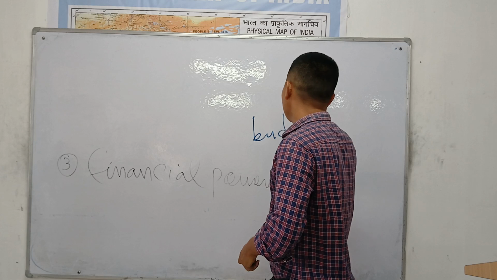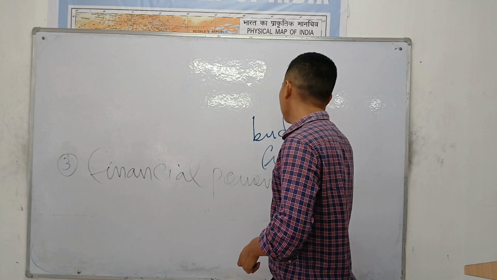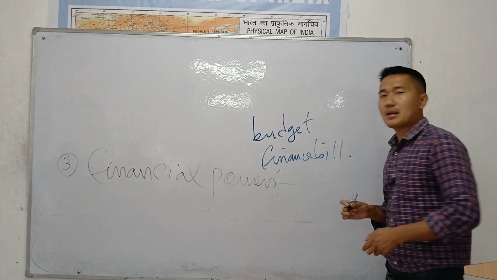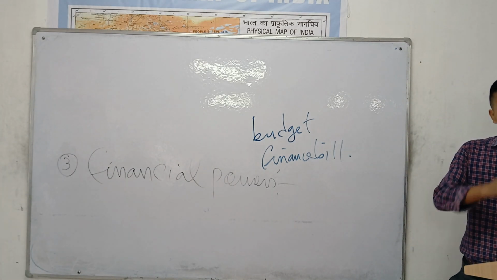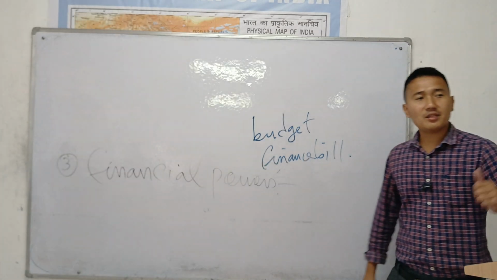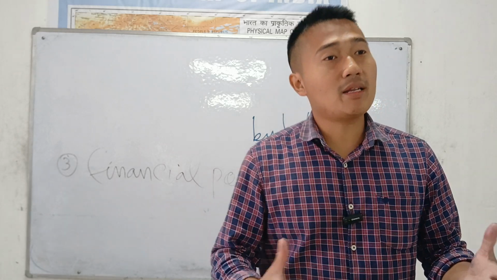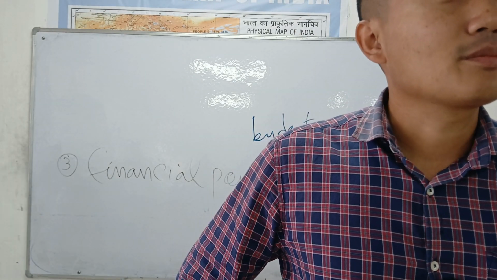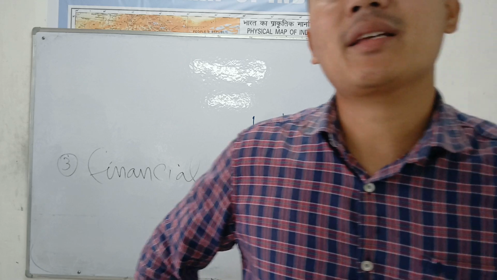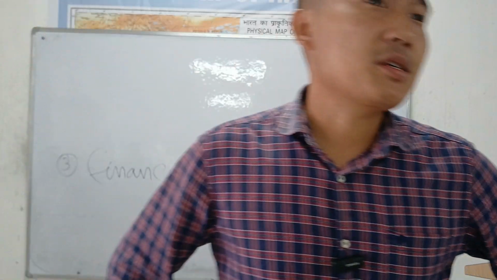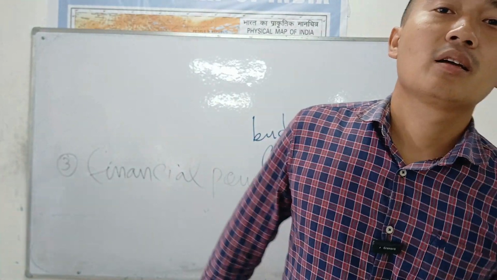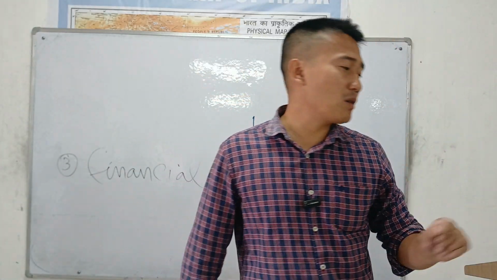So we all know the budget, right? Or the finance bill. Budget or a finance bill. Tomorrow I'm going to discuss it with you. Budget, the finance bill. See, all these are money. Without the passing of the budget, the finance bill, no one can take even a rupee. You might be the prime minister, you might be the president of India, you might be just a minister. No, not possible. You cannot take even a rupee, 1 rupee.